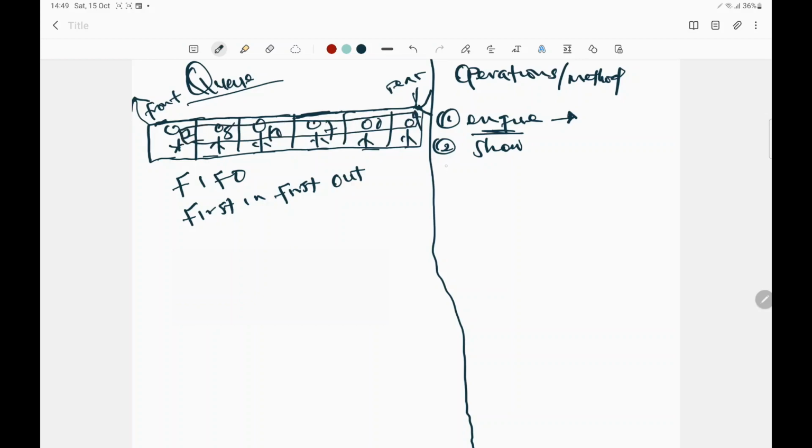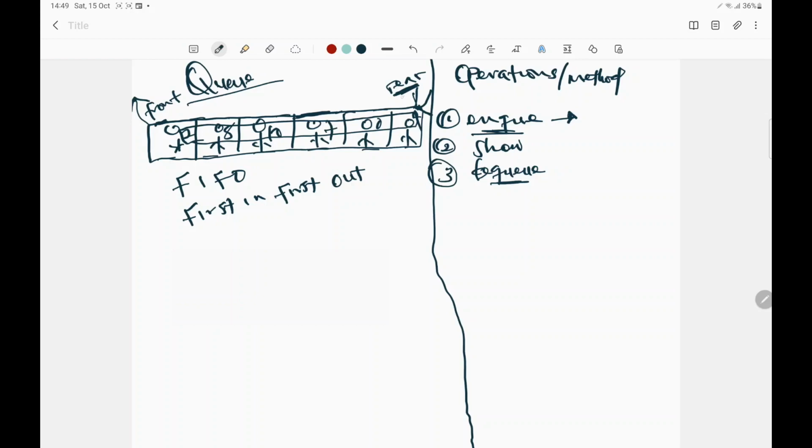Another type of operation wey we fit perform for inside our queue na dequeue. Now, this thing come begin dey make sense because say we dey add elements into our queue from this point wey be say we call rear, and anytime wey be say the person come buy the bus ticket finish, that one mean say the person dey comot for the queue. So as the person dey comot for that queue, the operation wey the person dey do na dequeue. So this operation mean say na deletion operation. Say the person we dey delete am comot for the queue.